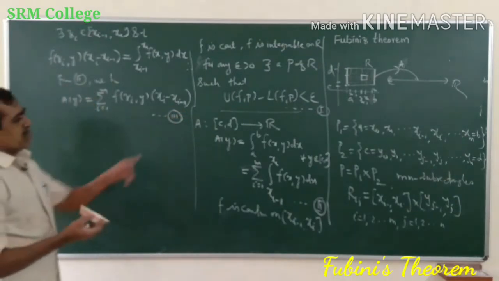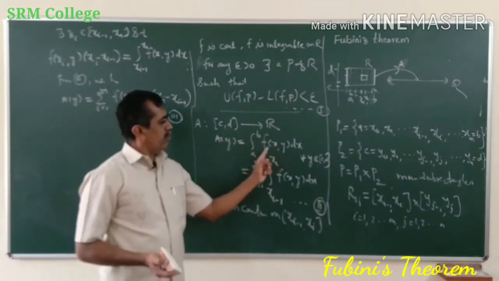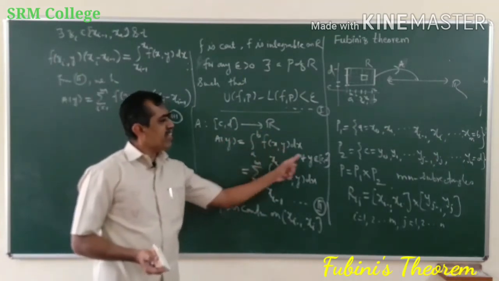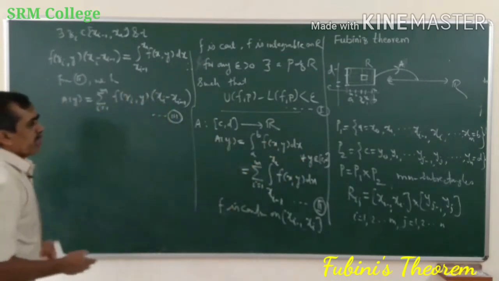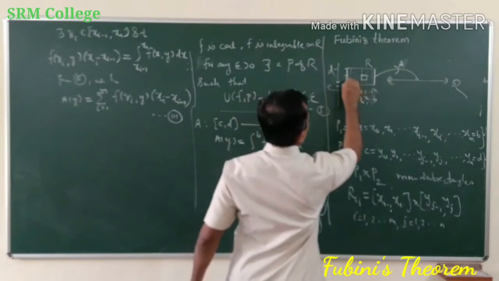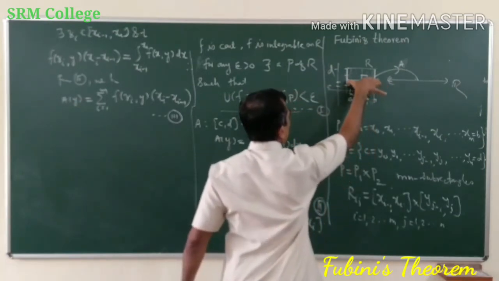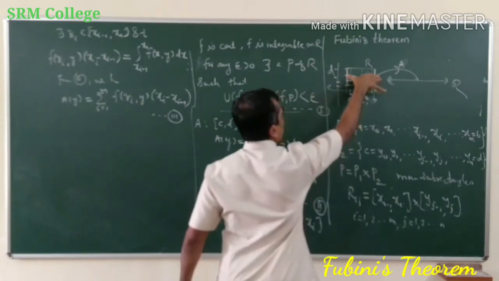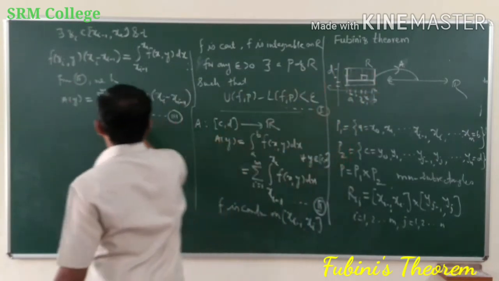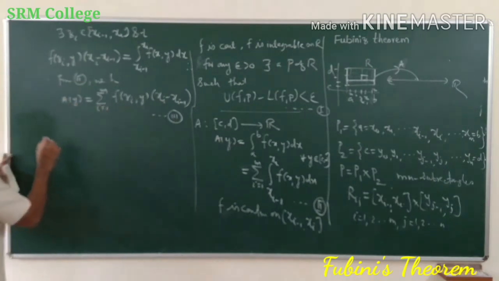I have defined a function A from C to R such that A of y is equal to the integral of f with respect to x, taking y as constant. For a fixed y, I have considered this integral of f over a to b. For every y, I have integrated over a to b, and what I have is this for A of y. Okay.